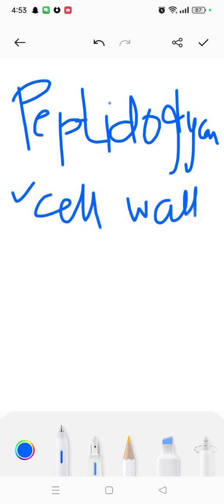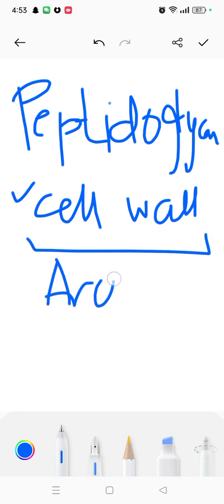Archaea don't have peptidoglycan in their cell wall, but it is present in bacteria. So this was a difference.